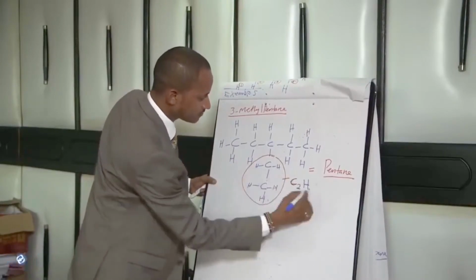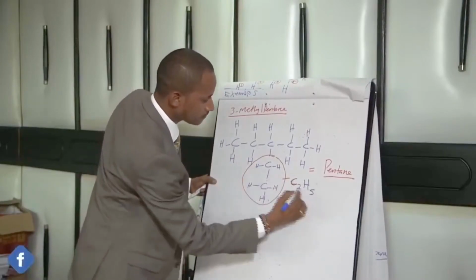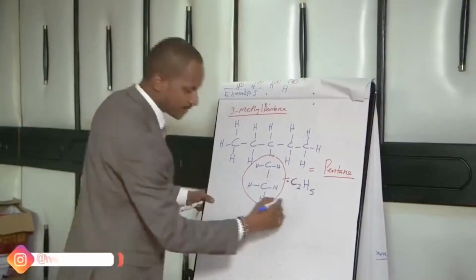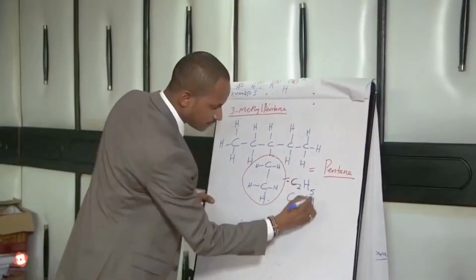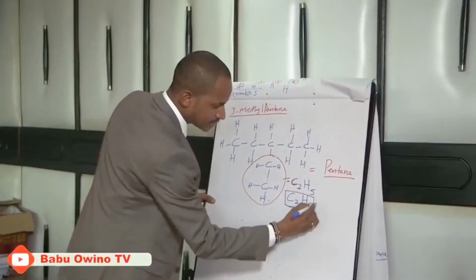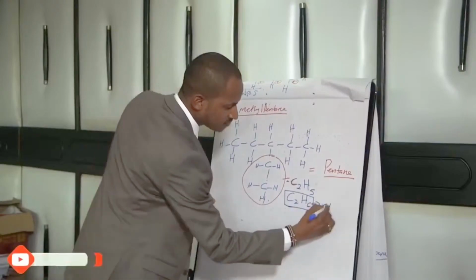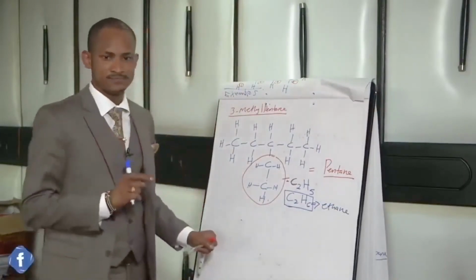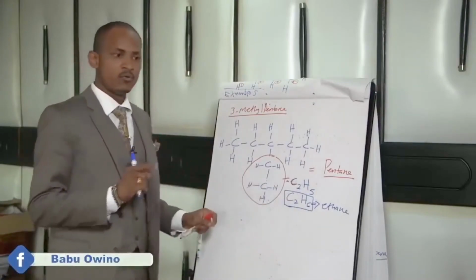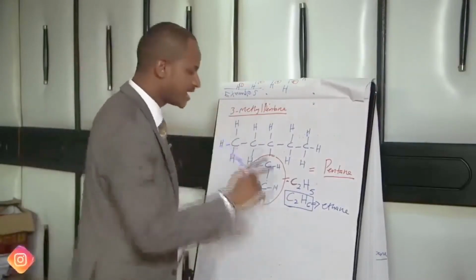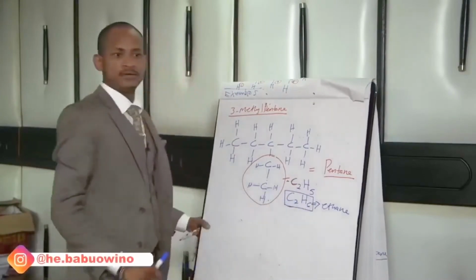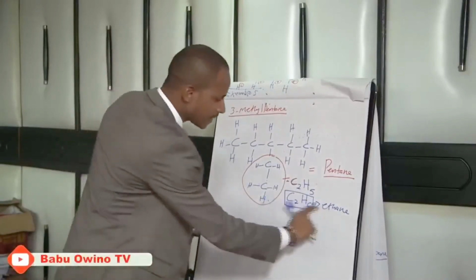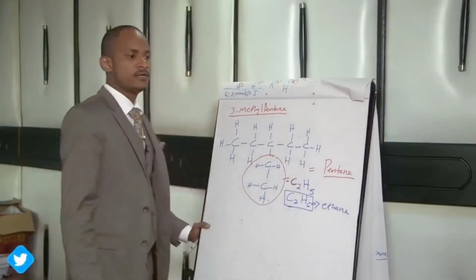1, 2, 3, 4, 5. 2 carbon atoms with 5 hydrogen atoms. From the parent, C2H6, this is the parent alkane. The parent alkane is called ethane. Therefore, any compound with 1 hydrogen atom less than the parent alkane is called an alkyl.